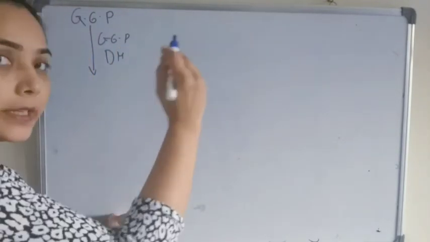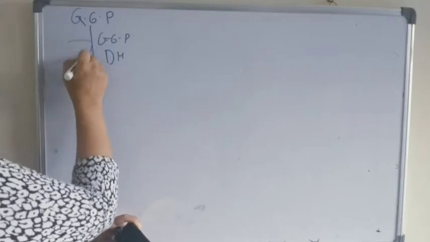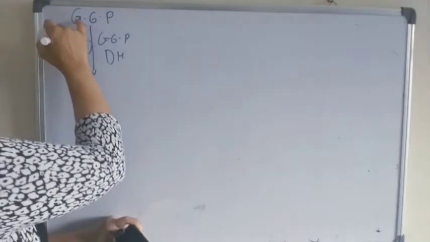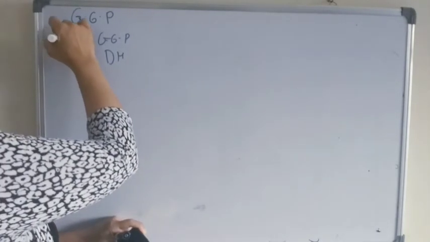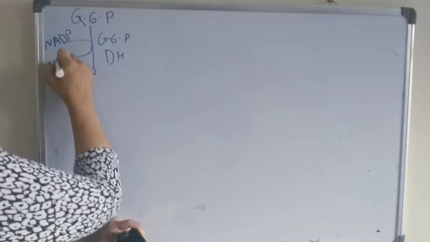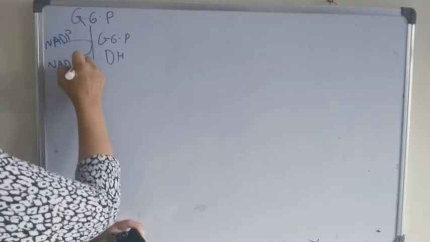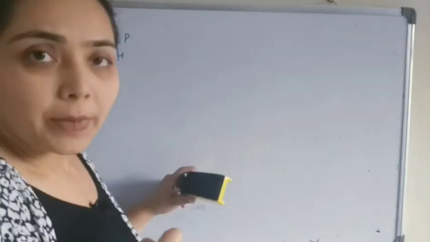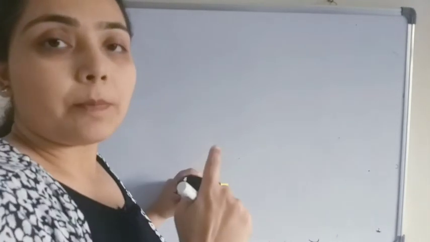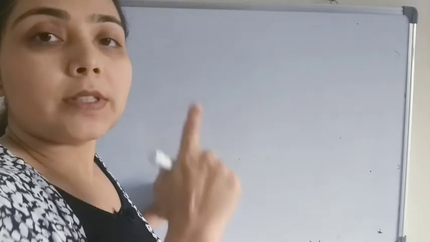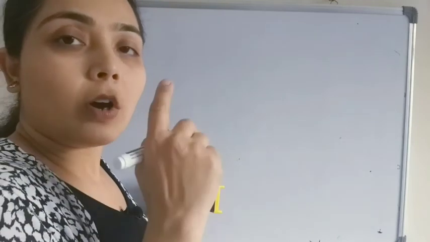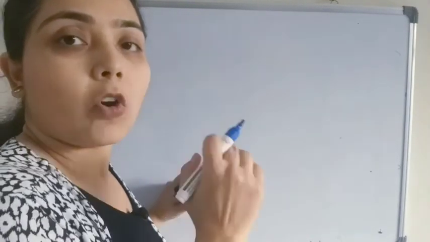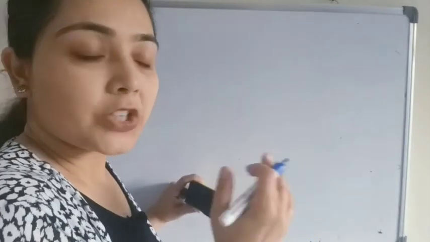As it is a dehydrogenation reaction, here we will get our first NADPH. NADP will be reduced to NADPH plus H in the presence of magnesium ion. This step is very important because it is the rate limiting step, involved in the regulation of the HMP shunt.